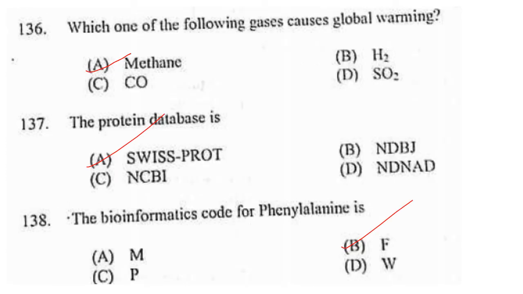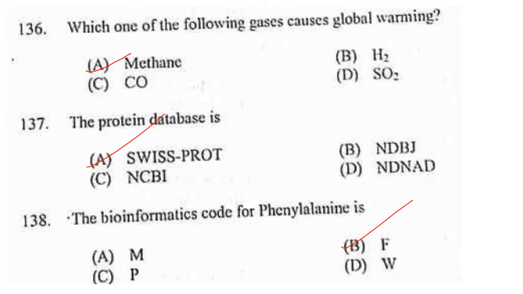Then which of the following gases causes global warming? The main gases responsible for the greenhouse effect include carbon dioxide, methane, nitrous oxide and water vapor, all of which occur naturally, and fluorinated gases which are synthetic. So answer is option A, methane. The protein database is Swissprot. It is not NDBJ, it is DDBJ. And NCBI, all these are nucleotide databases.